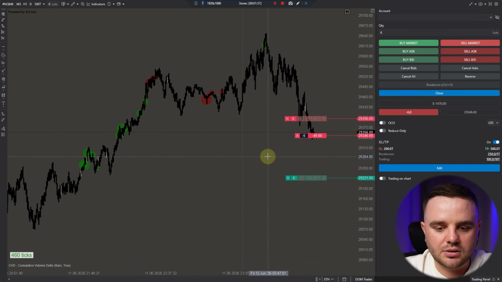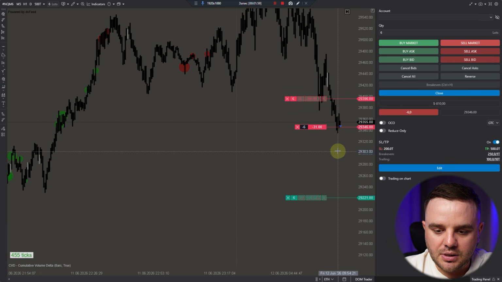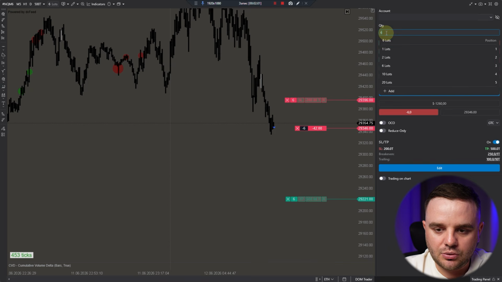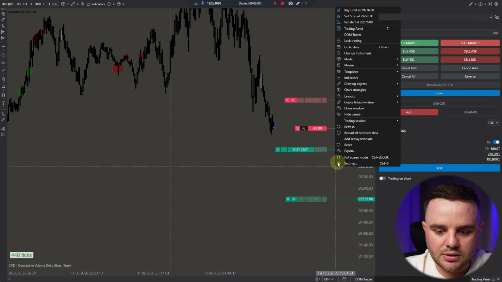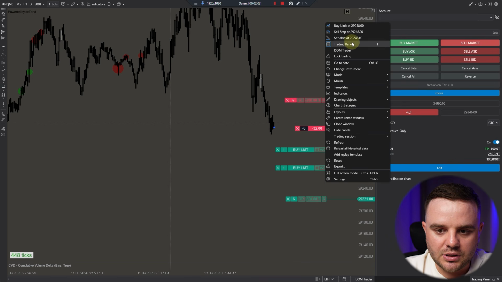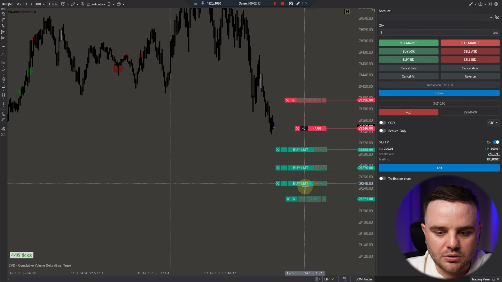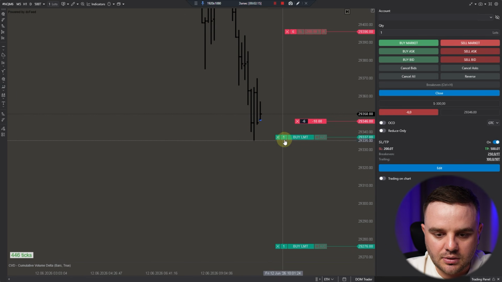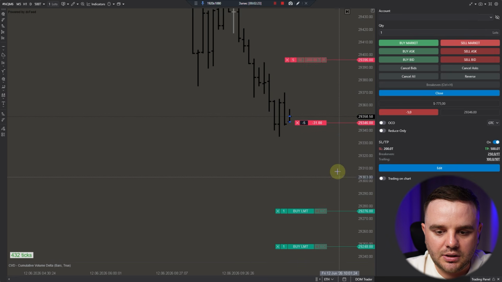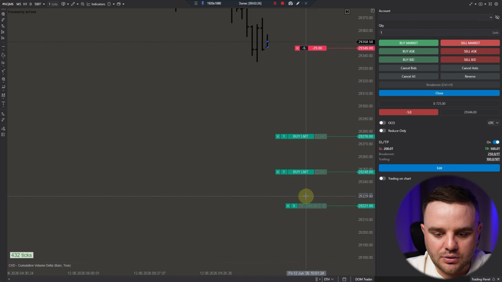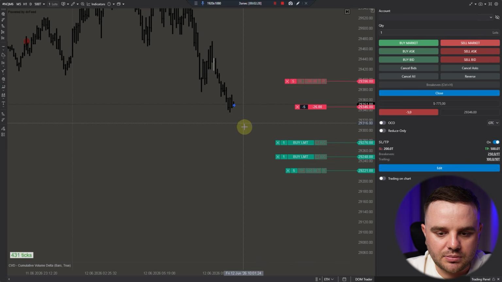I prefer ticks, honestly. The next one, how to close by parts. You can close by parts, for example, really simple. You can set up limit orders, and if price goes in your favor, it will close those orders by parts. And let me show it to you. That limit order you can close even in negative. If you move that limit order into the price, it hits it with a market order, and you can see stop loss and take profit updated.